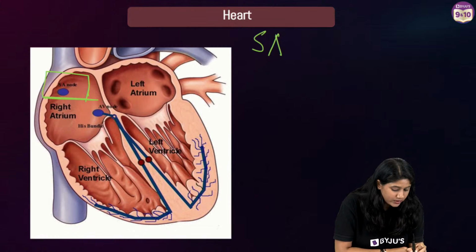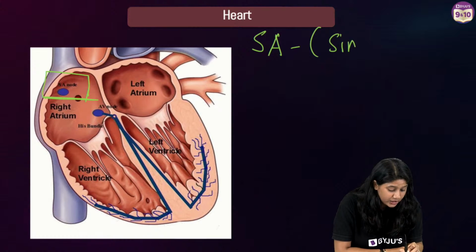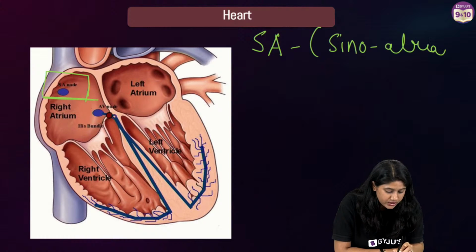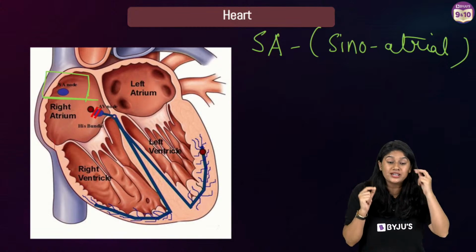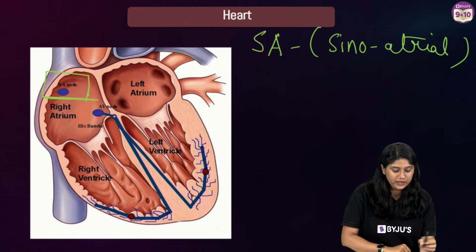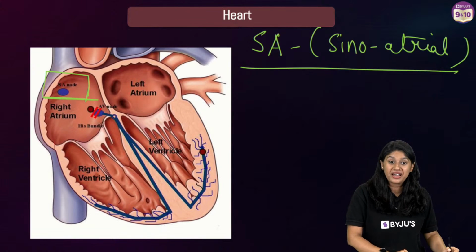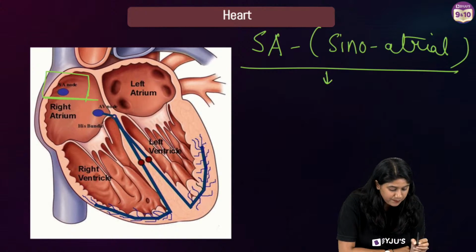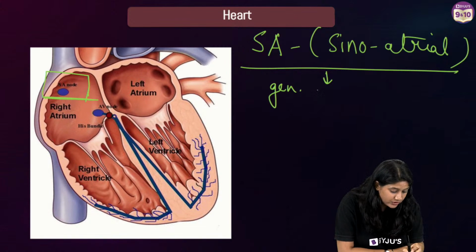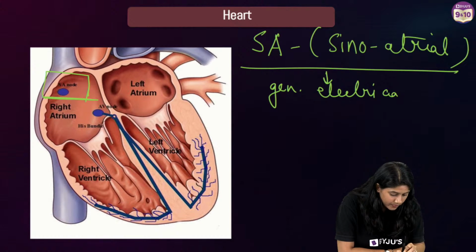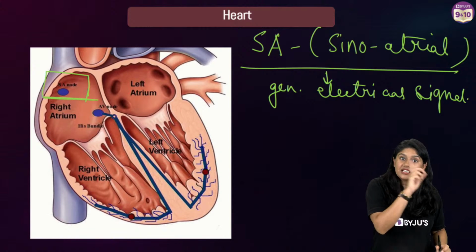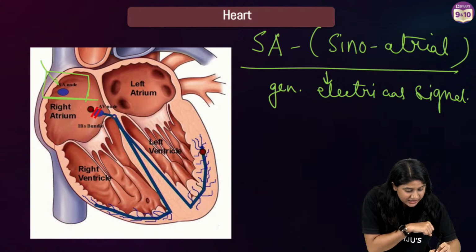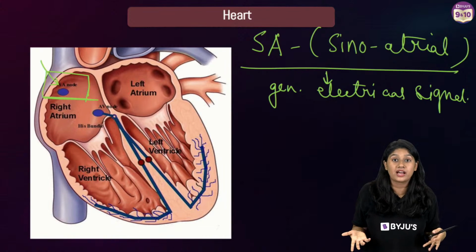SA node, everyone. What is the SA node? SA node is the sino-atrial node. This node generates the electrical impulse. I have written the full form of the SA node over here. This helps in generating the electrical signal. It is there in the right atrium. So it will receive a signal from the nerves that we have.